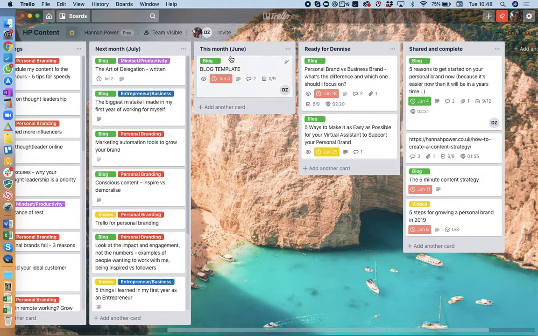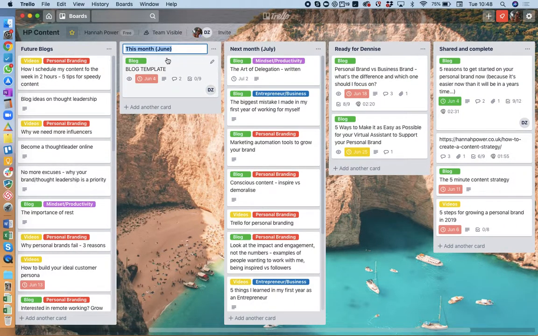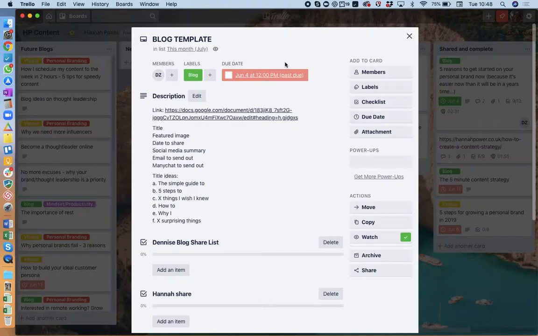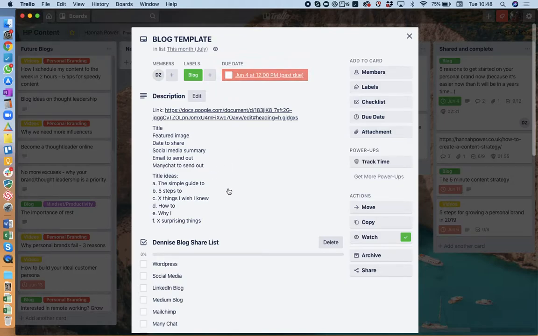Actually, this one, I can swap these around now because I can go this month, and then I can go next month. So you can really easily change these topics so they're always ready. And then this is a template I use, which enables my virtual assistant to upload things. So this is the link of where the blog's been stored because it's been edited by my wonderful editor, Rosie.